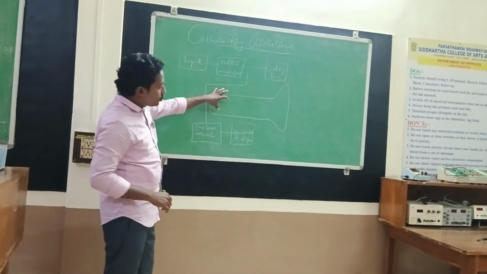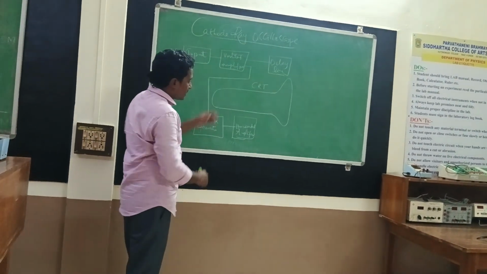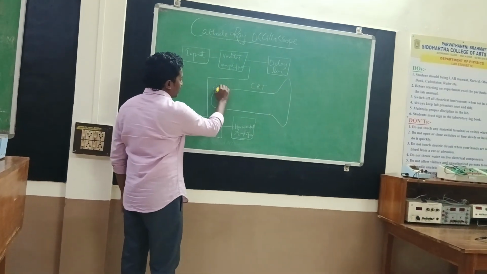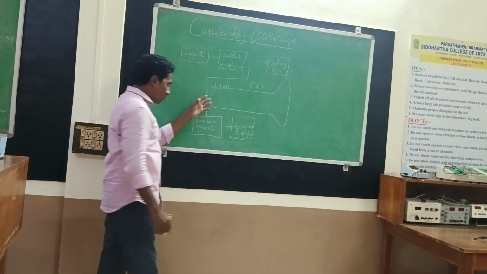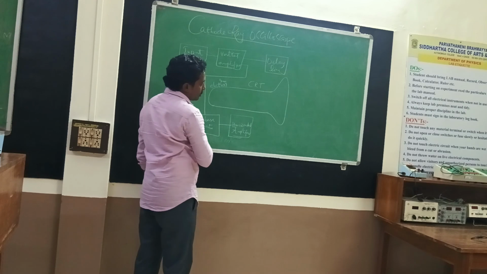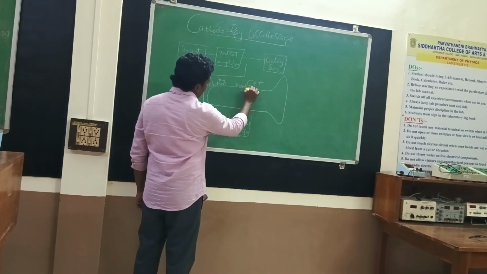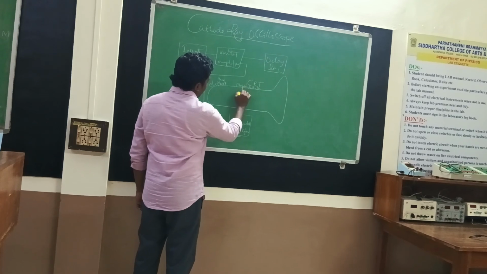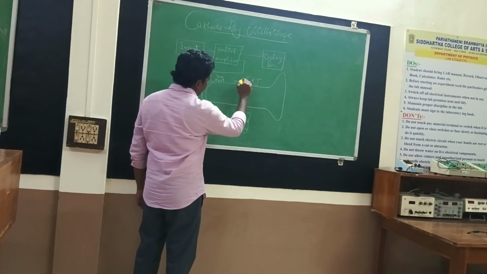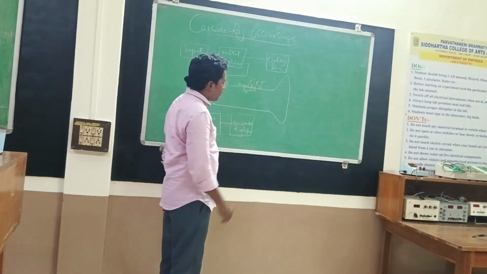This cathode ray tube, CRT, consists of three stages. One is the electron gun, which produces electrons. The second stage of the cathode ray tube is the deflection system. Here the electrons are moved in a direction with the desired velocity.